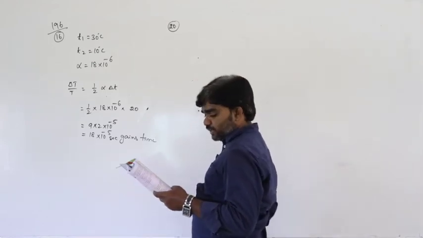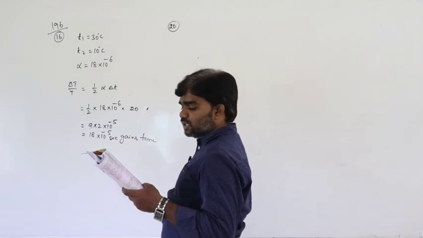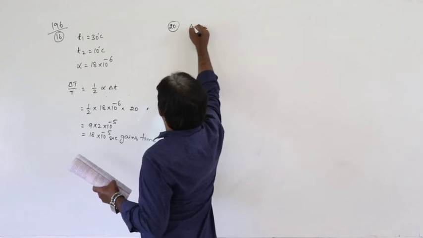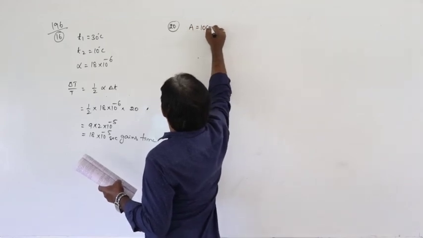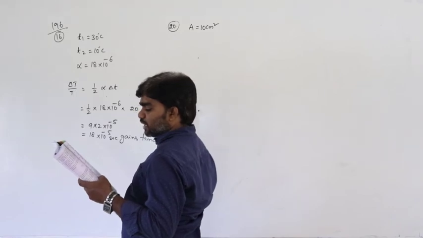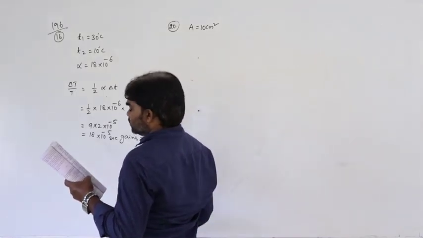Next, question number 20. What force should be applied to the ends of a steel rod of cross-sectional area 10 centimeter square, to prevent it from elongation when it is heated from 273 K to 303 K?